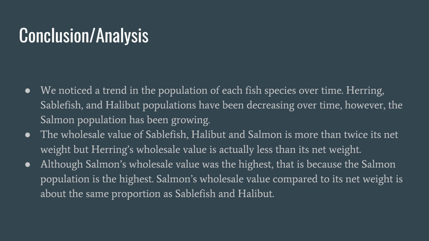We also concluded that the wholesale value of sablefish, halibut, and salmon is more than twice its net weight, but herring's wholesale value is actually less than its net weight. One reason for this could just be supply and demand. There could have been a higher supply of herring at the time and less customer demand, which may have caused the prices to go down. But again, we would need further analysis to know for sure.